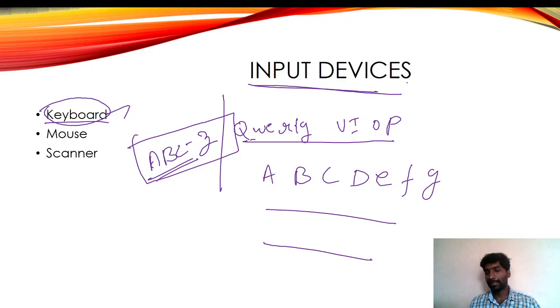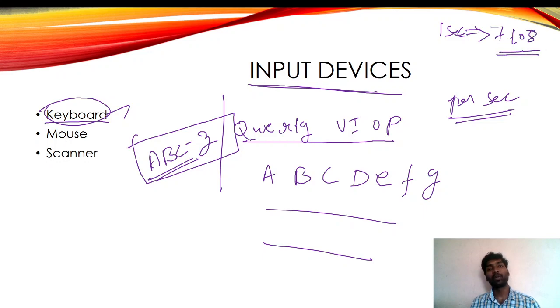In one second, 7 to 8 key presses would happen. 7 to 8 times we would press the keys. So what will happen? The typewriting machines will get damaged. I am not talking about the current era, but the old era.